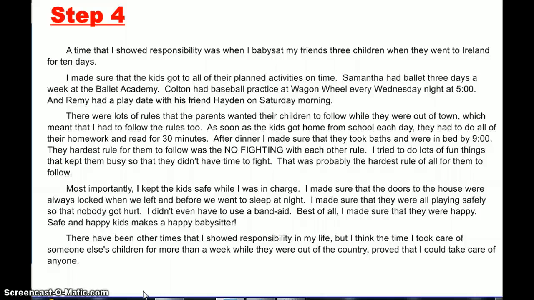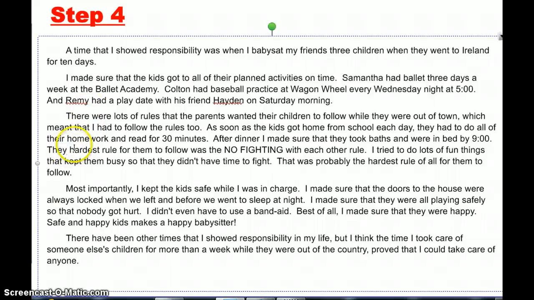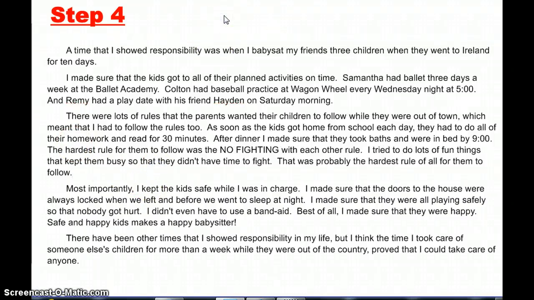There were lots of rules that the parents wanted their children to follow while they were out of town, which meant that I had to follow the rules too. As soon as the kids got home from school each day, they had to do all of their homework and read for 30 minutes. After dinner, I made sure that they took baths and were in bed by 9 o'clock. The hardest rule for them to follow, and as I'm reading it back to you, I see a mistake. The hardest rule for them to follow was the no fighting with each other rule.